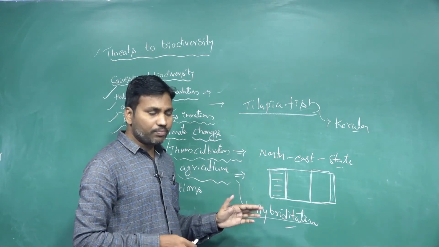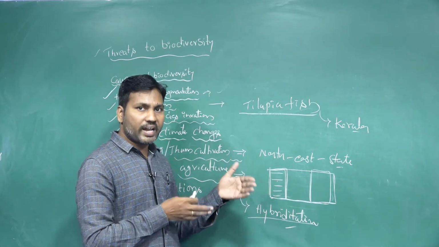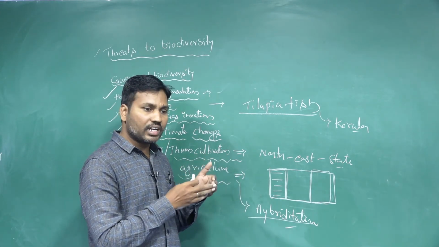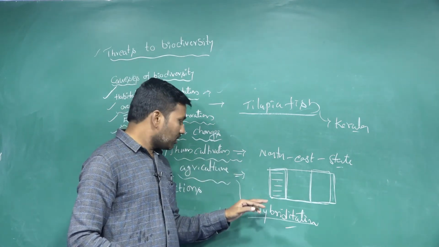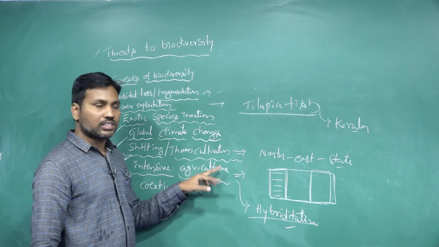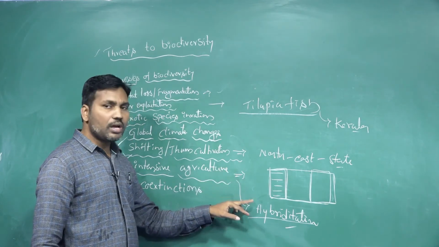At that time the local or native varieties of plants, their genetic makeup, go extinct from nature. So this is called intensive agriculture practice. This also leads to damage or decrease in biodiversity.